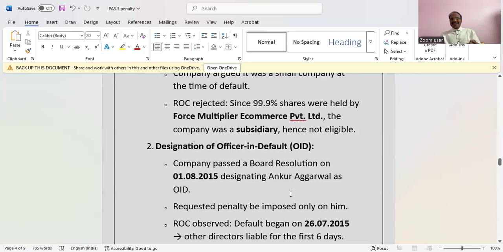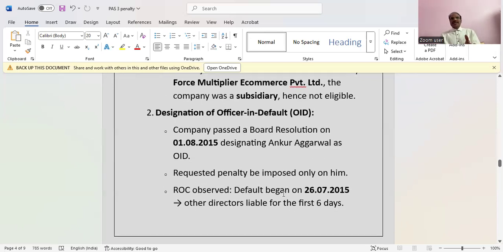Now, the designation of officer in default. The company passed a board resolution on 1st August 2015 designating Ankur Agrawal as officer in default, and requested that the penalty be imposed only on him.